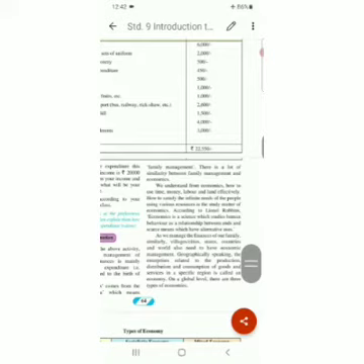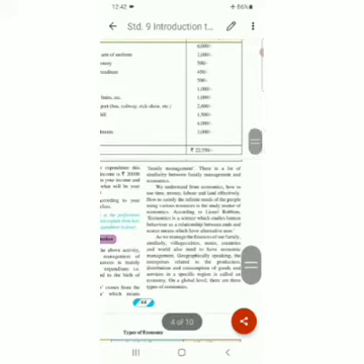Economy means the enterprises related to production of things, then distribution of those things produced, and then consumption, meaning spending on those goods and services in a specific region. Speaking about a specific region, it is called an economy.